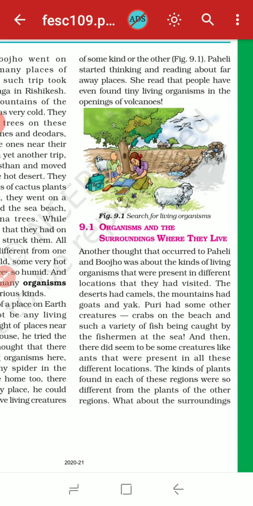In the mountains you may find the oak tree and the deodar tree, while in deserts you will find cactus plants, or plants having thorns. What about the surroundings?